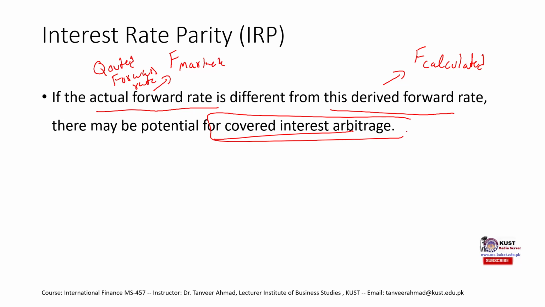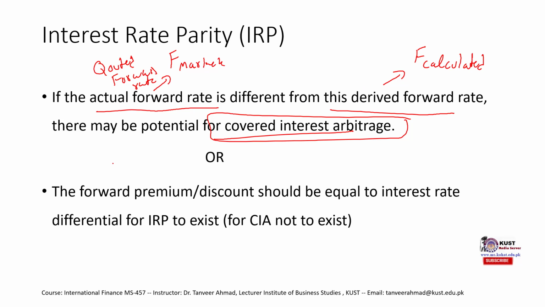That means covered interest arbitrage is possible if they are different. Or the forward premium or discount should be equal to the interest rate differential, and this is interesting.